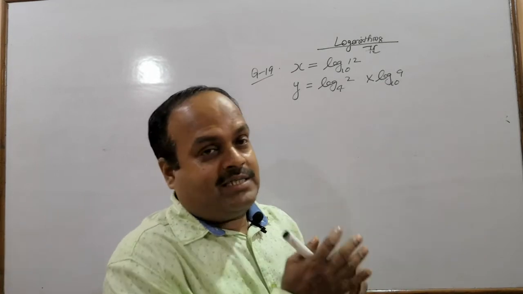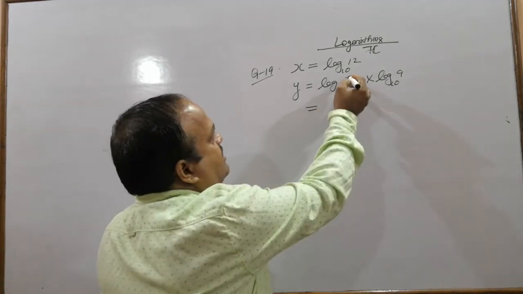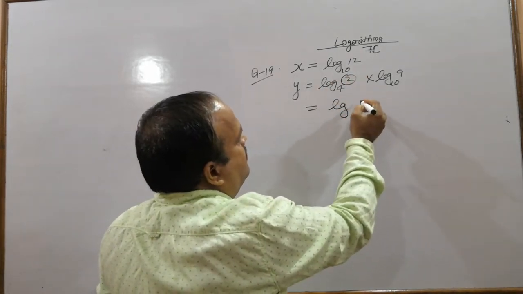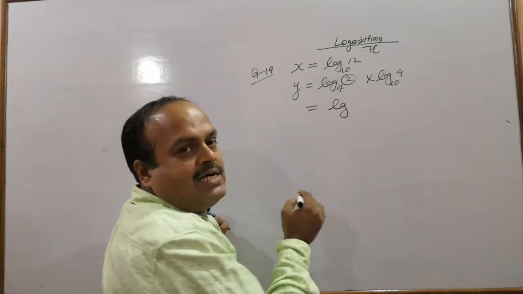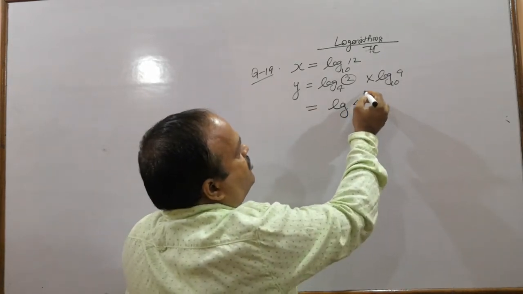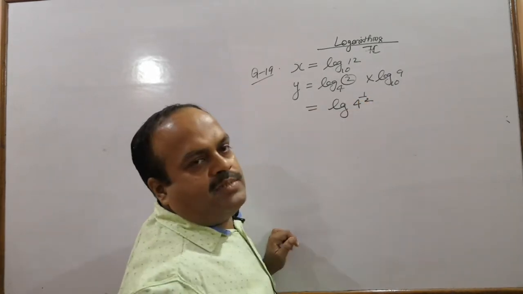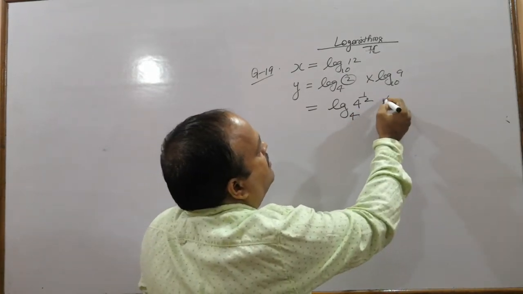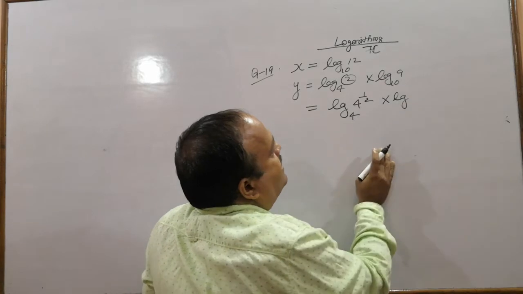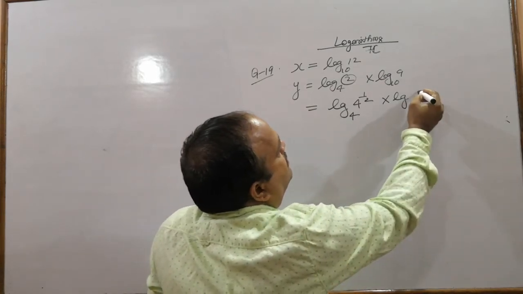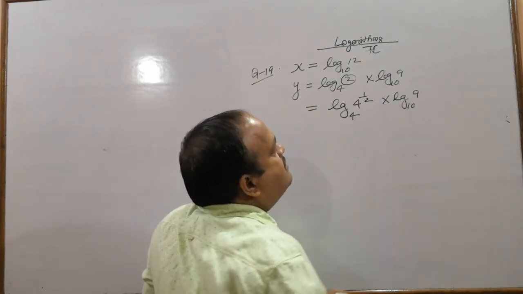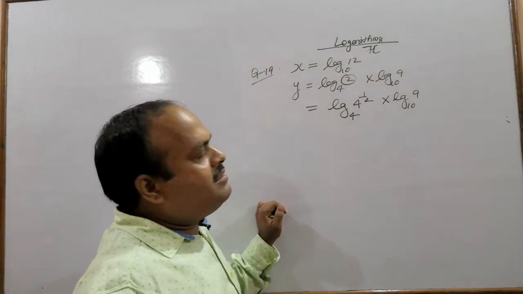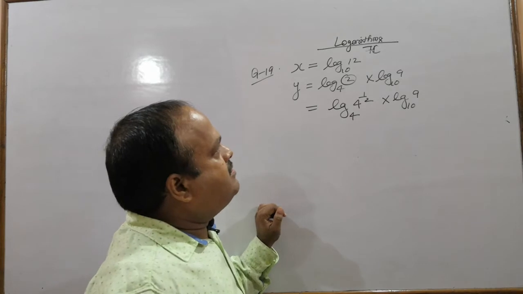How? Look at this. This is 2. We can write it as 4 to the power half. Square root of 4 is 2. Base is 4, into log 9 to the base 10. Okay.